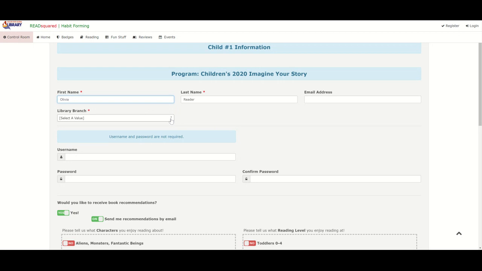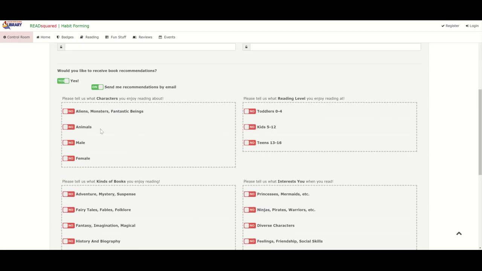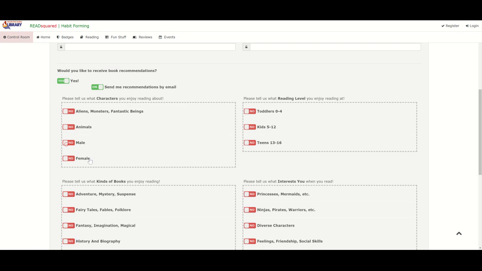I love that last name, by the way. She is also at the main library, of course. She comes in with mom. Now, down here, you can choose different recommendations. You may click on this to turn it off to not have us send recommendations. See, no, collapsed it. Yes, gave you all these options.